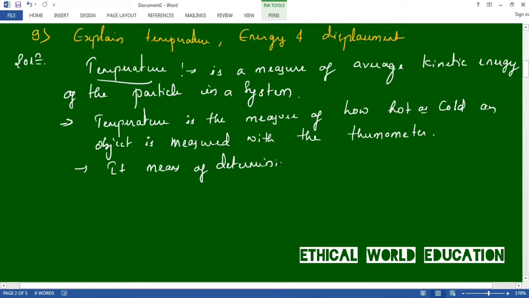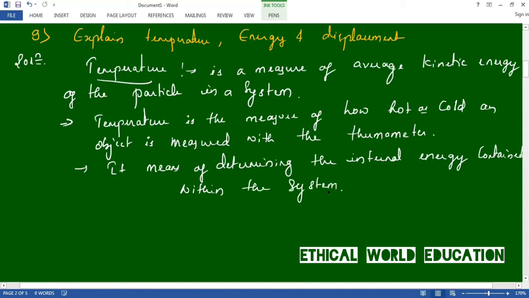Here there is a difference between temperature and heat. Obviously temperature and heat are two different things. Let us discuss what the difference is. Temperature is a measure of internal energy of the system.